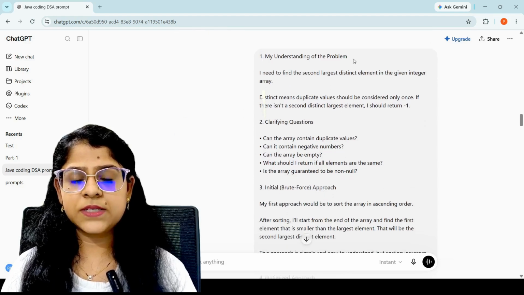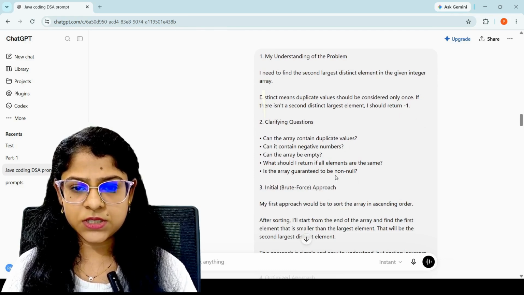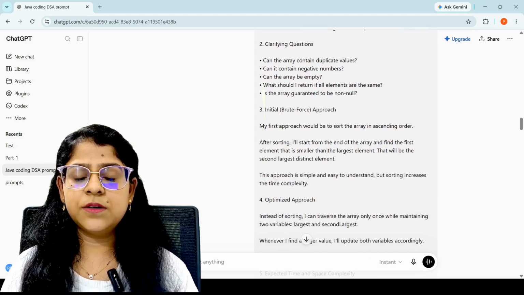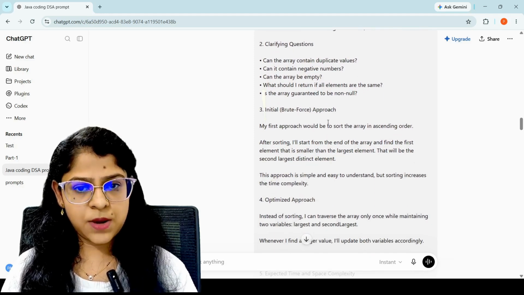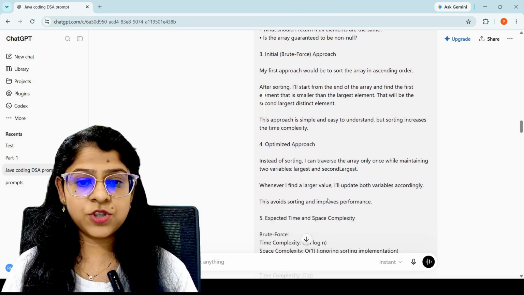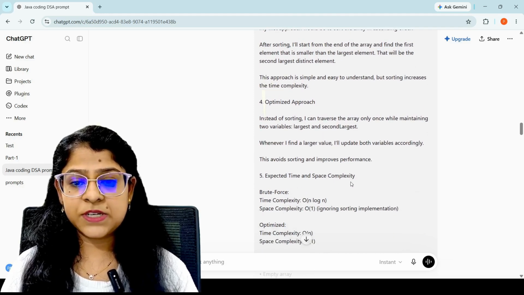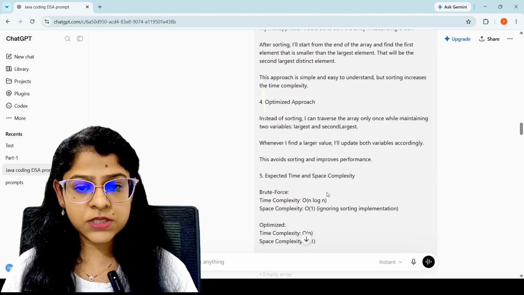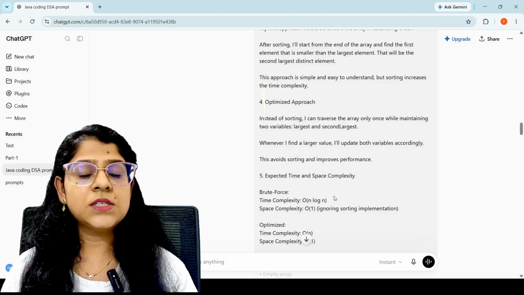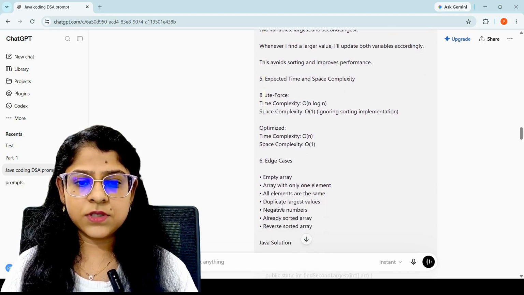Here is my understanding of the problem, with the clarifying questions. Then here is my initial brute force approach, and then the optimized approach I'm thinking about, and the expected time and space complexity. All of this answer is provided by me, along with the edge cases.